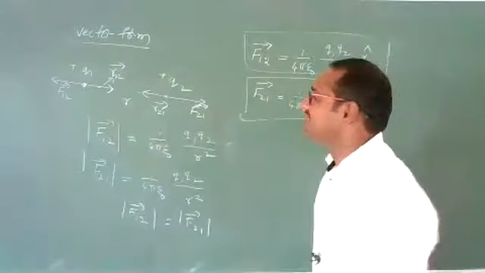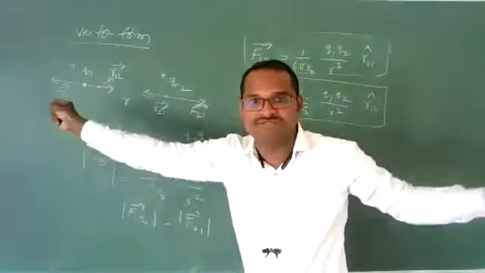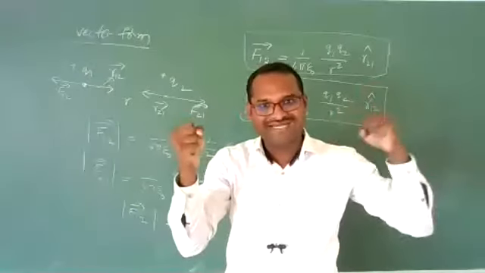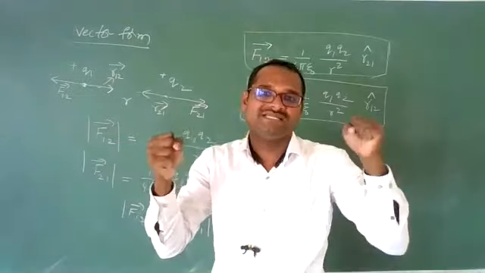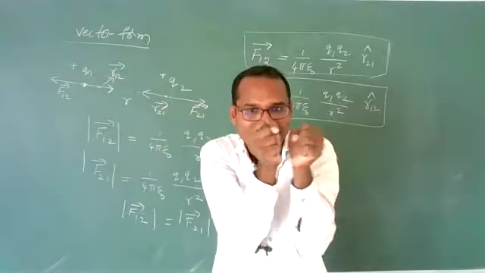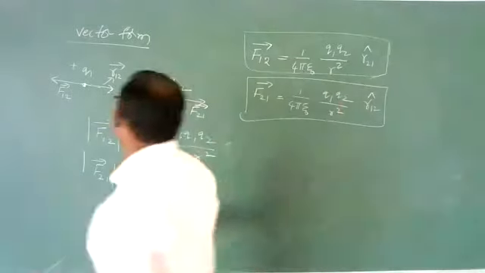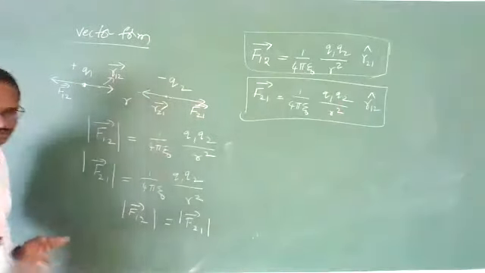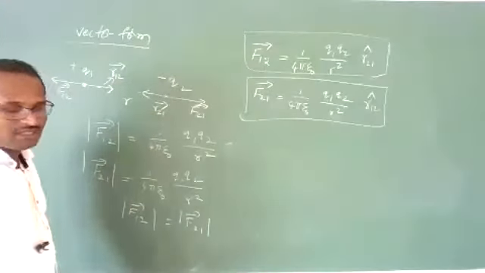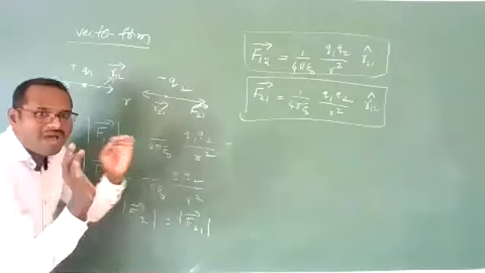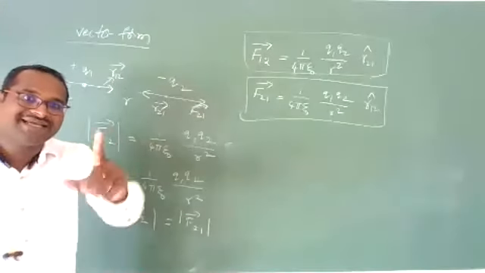See, when two charges are like charges, repulsive force will be there. On the first charge, due to the second charge, the force will be in that direction. So a repulsive force is there. But if the charges are of different types, let us suppose one is positive and another one is negative, the two charges are of opposite nature. The magnitude, the value of charges, will be the same, only the sign will change. That means the direction will change.